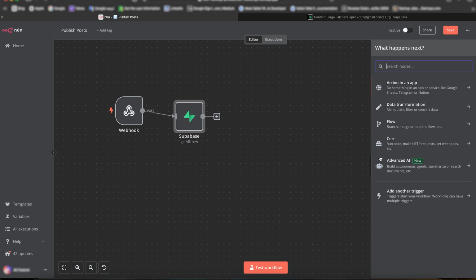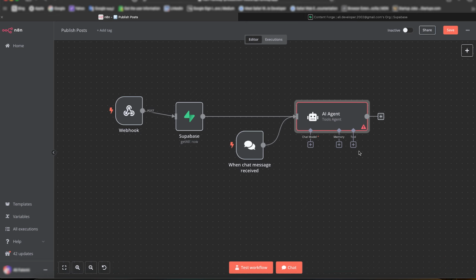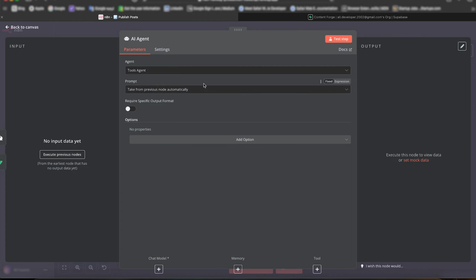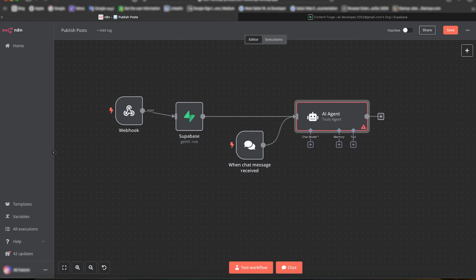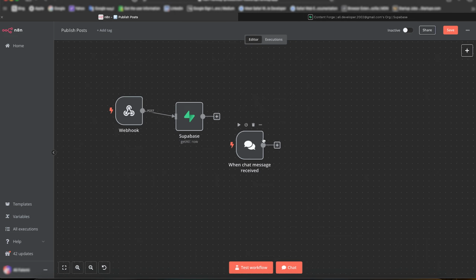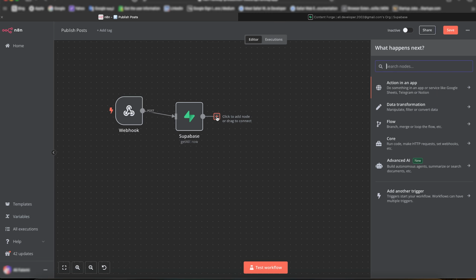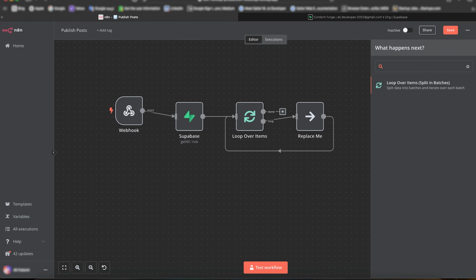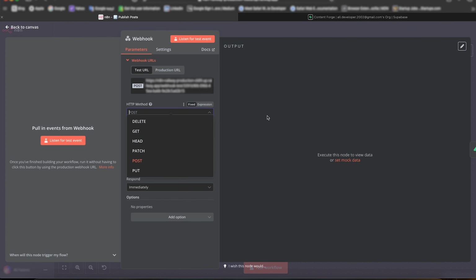Some AI maximalists will tell you to create an AI agent and give it a bunch of tools like Reddit, X, LinkedIn, all of them, and just write in the prompt that you have to publish those posts into the right platform. That will probably work, but I'm not comfortable with something like this because even now they are a bit random. Sometimes they work, sometimes they don't, and it's more expensive. I'm not an AI agent maximalist, so I'm going to use a loop. Let's run it one time.